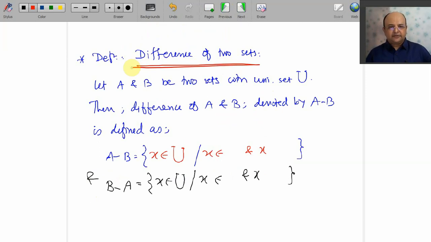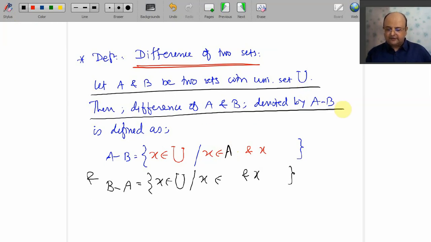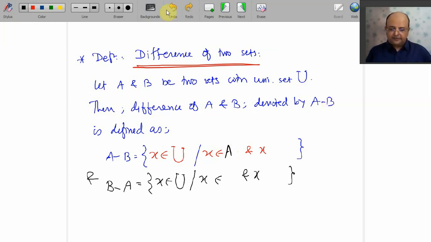So read the definition carefully. Let x belong to A. Let me go through this. Let A and B be two sets in the universal set. The difference of A and B, which is denoted by A minus B, is defined as A minus B equals the set of x where x belongs to U, x belongs to A and x does not belong to B.